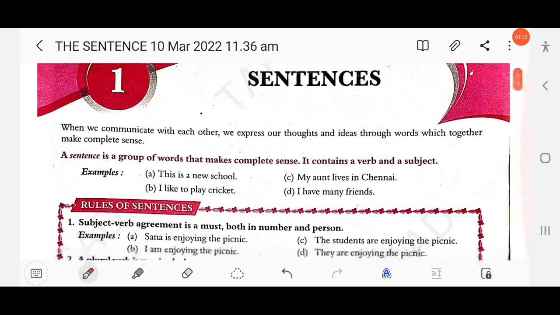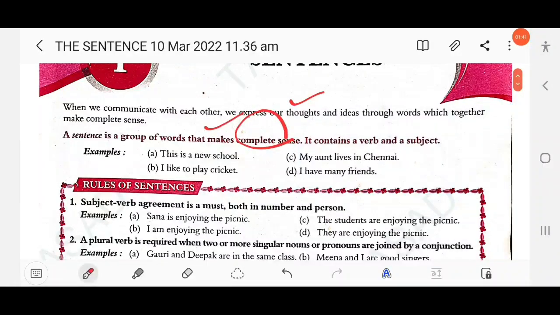A sentence is a group of words that makes complete sense. It contains a verb and a subject. That means without a verb, a sentence cannot be made. A group of words is not called a sentence. Words arranged in appropriate order, having meaningful sense, will be called a sentence. Just look at the examples here. This is a new school.